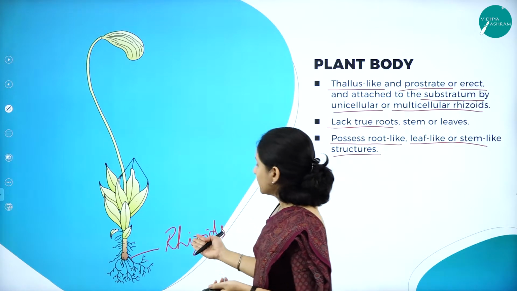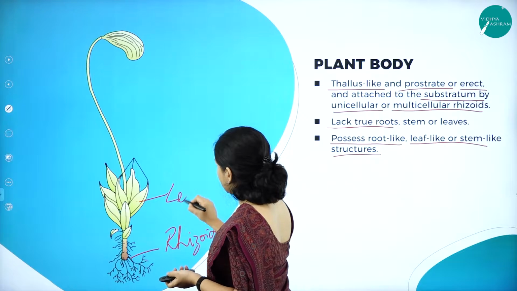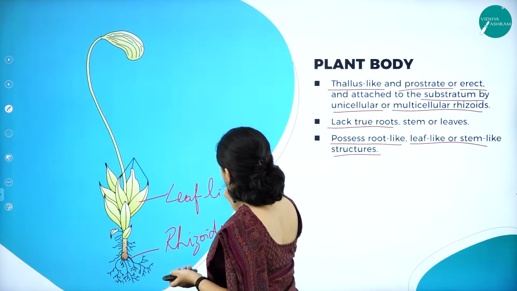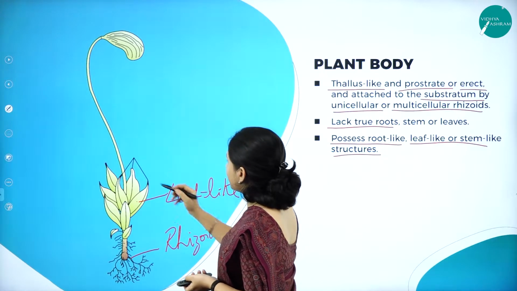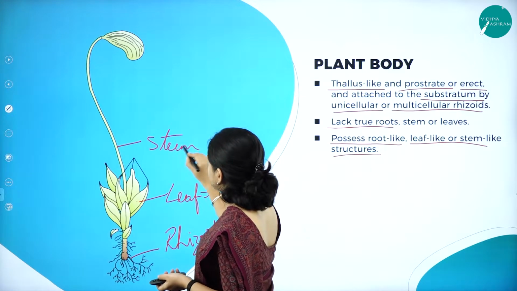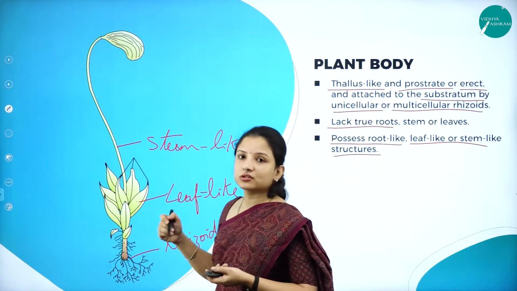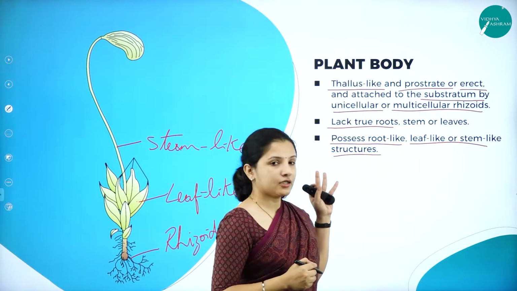Here you can see the root-like structures, rhizoids, then the leaf-like structures, and then the stem-like structures. So this is about the plant body.